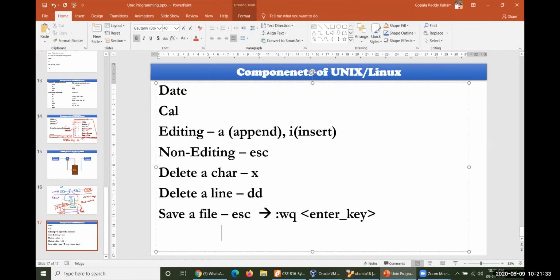And sometimes you want to quit without saving. Suddenly some data has been lost by operating double D. You are not interested in deleting that particular line, but unknowingly double D was operated so that your entire line has been deleted. I want to recover it. Already I told you that there is no control Z, I mean redo and undo operations are not there in the VI editor. Then what shall we do? Here also the same kind of operations apply.